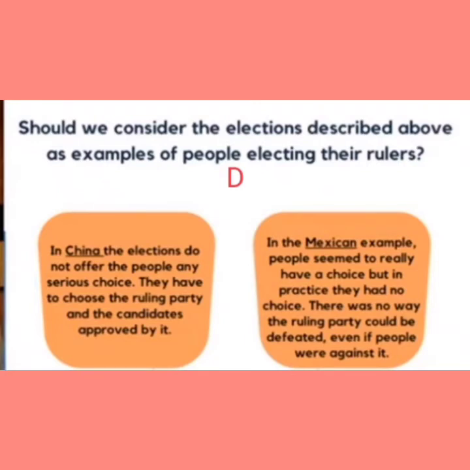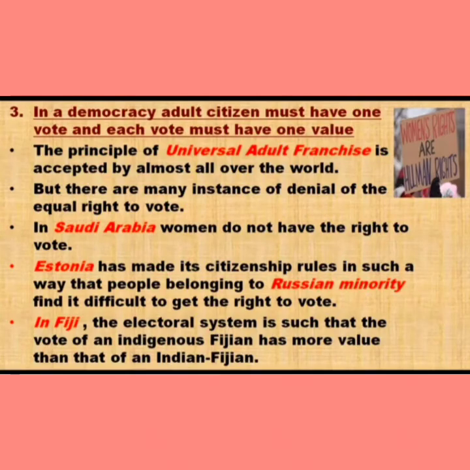Children, the party uses dirty tricks to win the election. They use dirty tricks to win the election after every 6 years. So you can say, children, that the election described above in these two countries cannot be considered as free and fair election. Now the third feature of democracy is universal